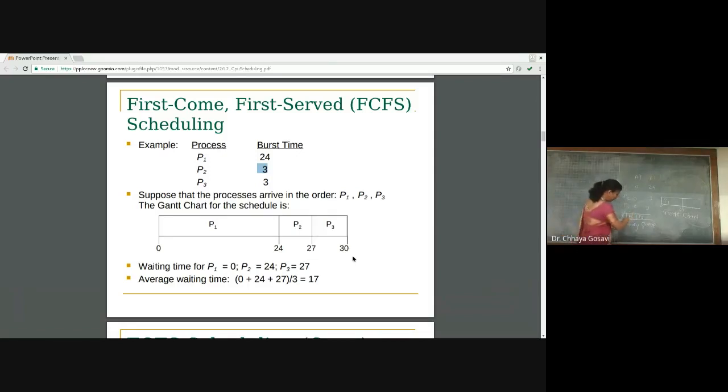Then P2, first come, first serve in a queue. The next process is P2 for the next 3 cycles, 24 plus 3, that is 27. And then P3 will be allocated for the next 3 cycles, 27 plus 3, that is 30. And what do we have to calculate? We have to calculate wait time and turnaround time.